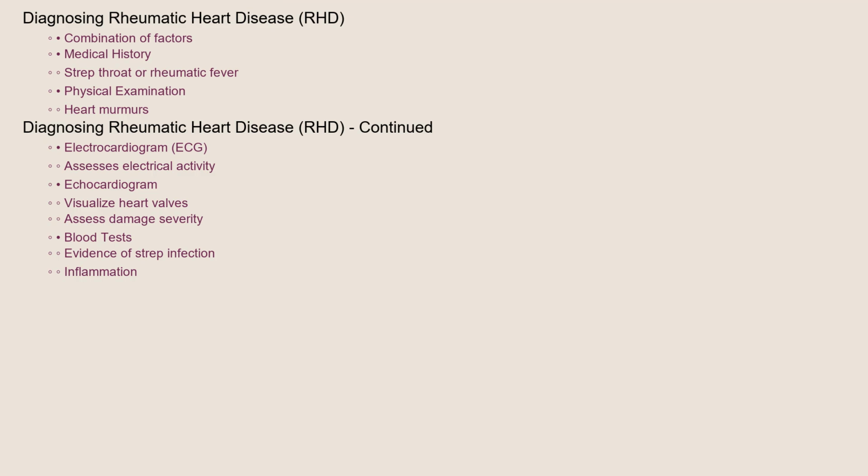Diagnosing RHD involves a combination of factors. A thorough medical history, including any history of strep throat or rheumatic fever, is crucial. A physical examination will help the doctor listen for heart murmurs, abnormal heart sounds caused by turbulent blood flow through damaged valves. An electrocardiogram, or ECG, can assess the heart's electrical activity. An echocardiogram, an ultrasound of the heart, is the gold standard for visualizing the heart valves and assessing the severity of any damage. Blood tests may also be done to look for evidence of past strep infections or inflammation.